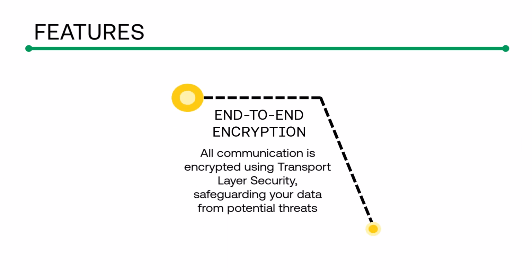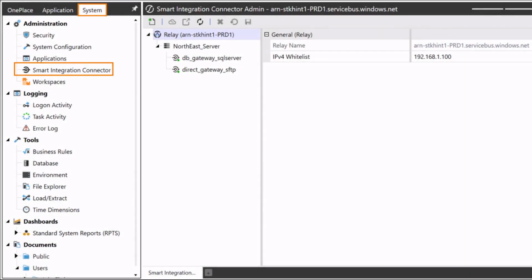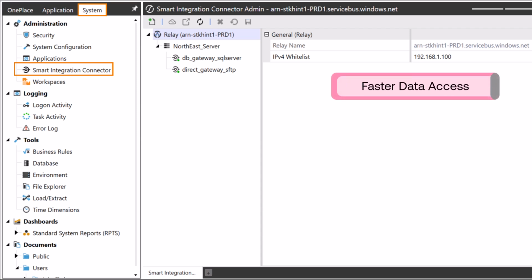End-to-end encryption. All communication is encrypted using transport layer security, safeguarding your data from potential threats. Smart Integration Connector does not just simplify controlling your environment, it also accelerates it, allowing faster data access. Without the time-consuming, complex VPN setup, you experience faster data access through encrypted gateways.